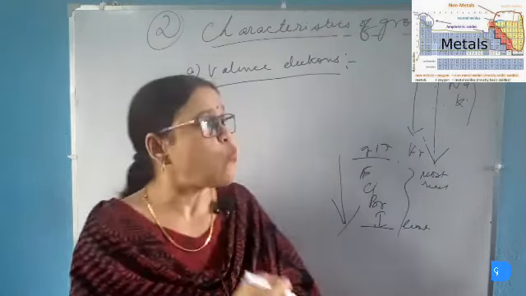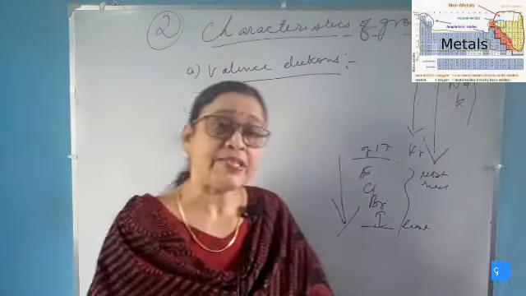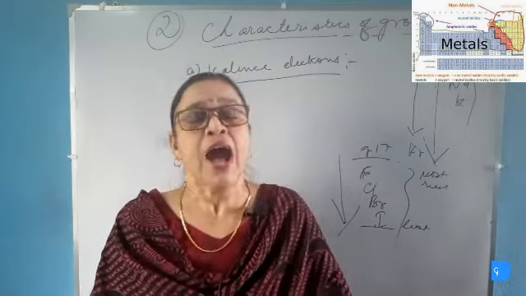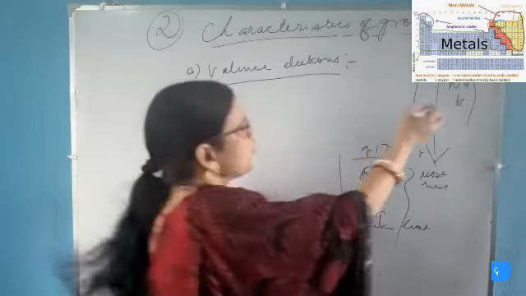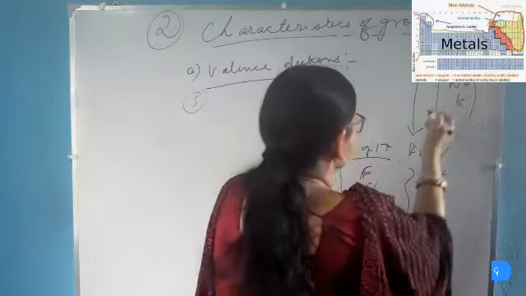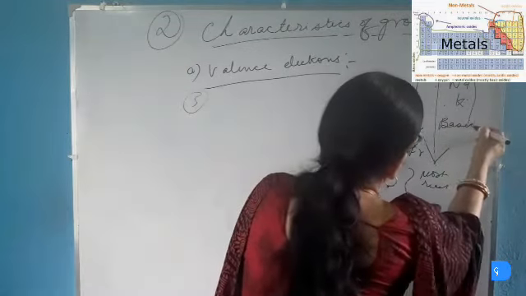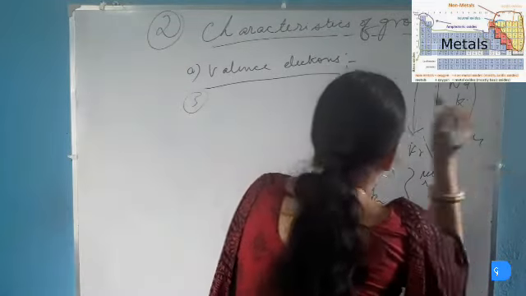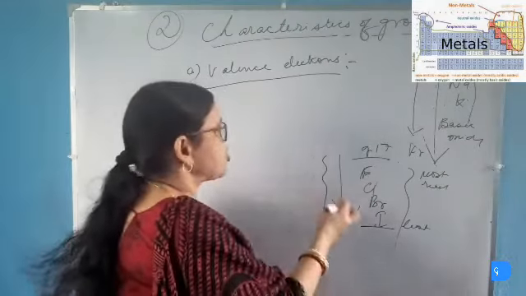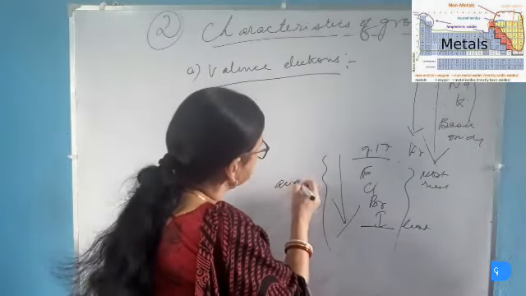For example, group 1 elements, all metals, are basic in nature, whereas group 17 elements are acidic in nature. The group 1 elements like lithium, sodium and potassium form basic oxides, whereas group 17 elements, which are non-metals, form acidic oxides.